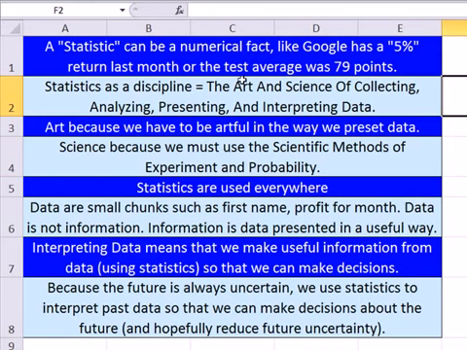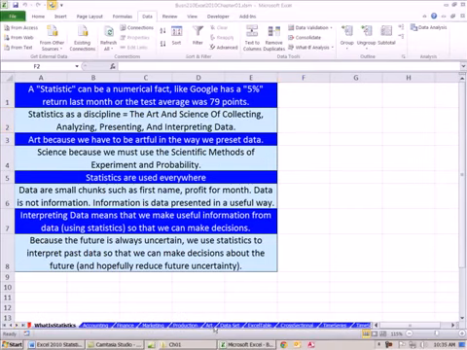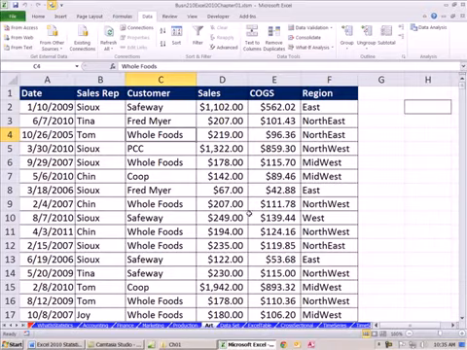Now I want to take a look at the art and science of statistics. I'm going to scroll over here. Let's click on the sheet called Art. Here we have a data set, and we want to look at the sales column, and we want to count how many sales we had between $0 and $500, 500 and 1,000, 1,000 and 1,500. Now, this process of counting in groups, we'll learn next chapter. We'll learn that it's called a frequency distribution for quantitative data.